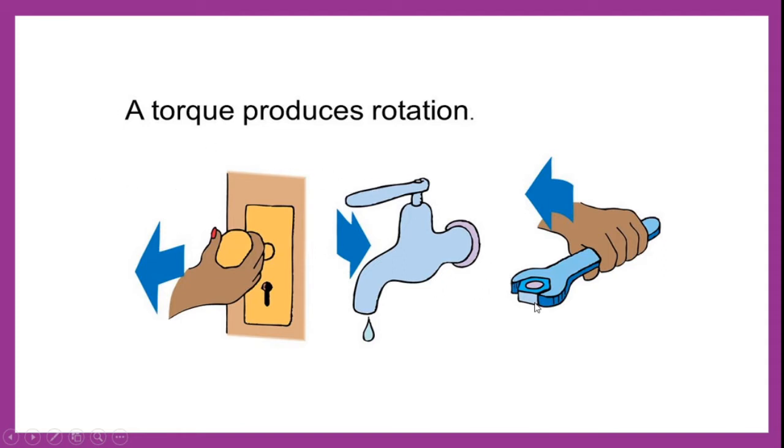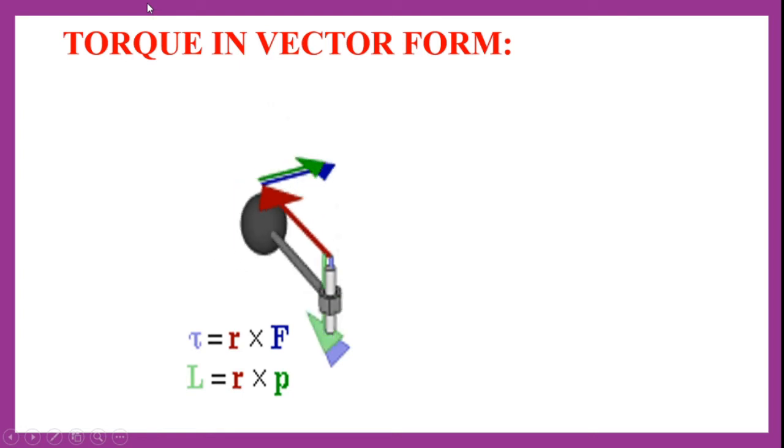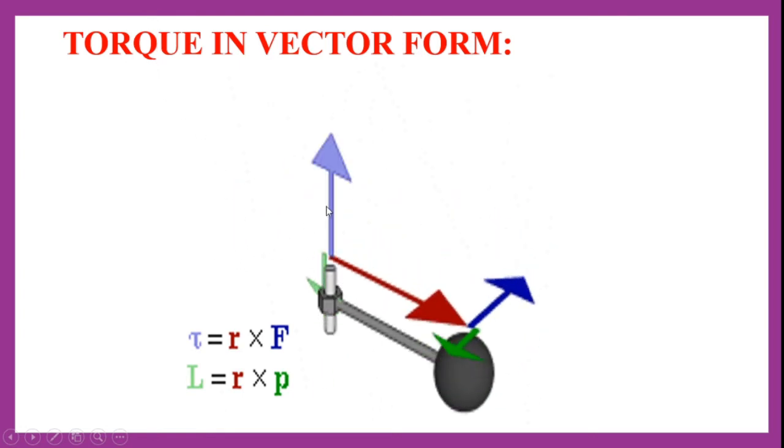If you observe here, there is a spanner. When we are screwing or unscrewing a nut, we apply torque, which causes rotation to screw or unscrew the nut. Now if you see torque in vector form, this can be explained by a figure.